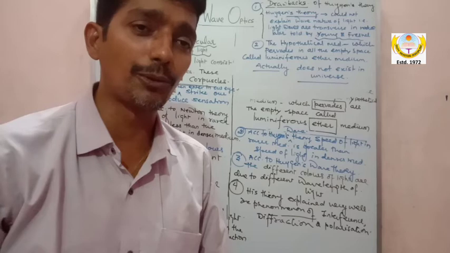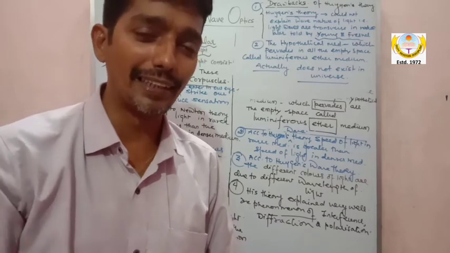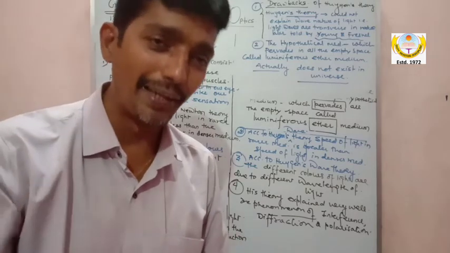And Maxwell made this easy: light is electromagnetic, it is independent of medium.